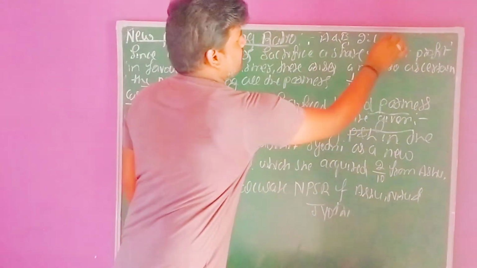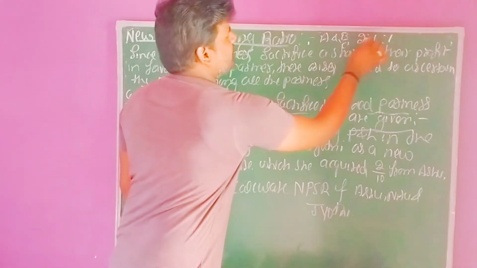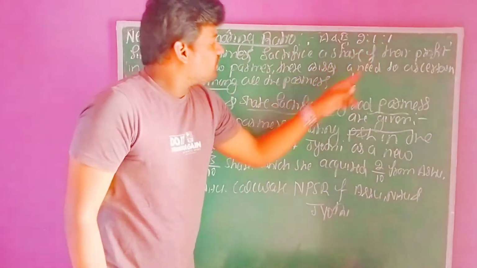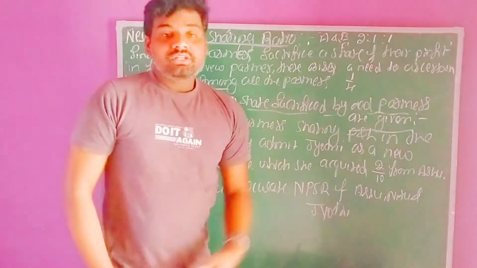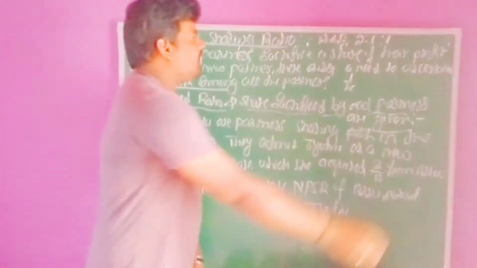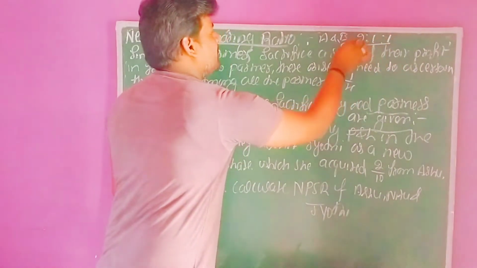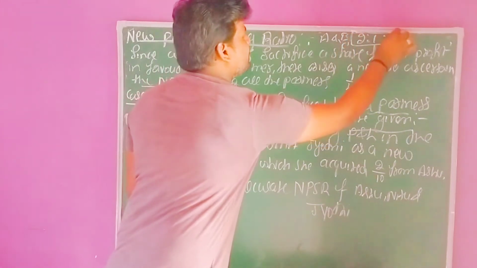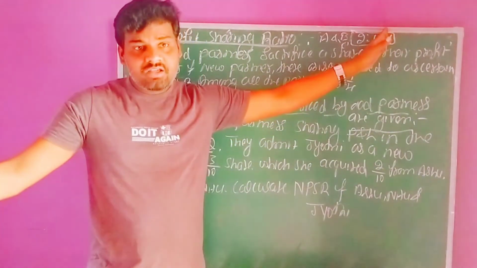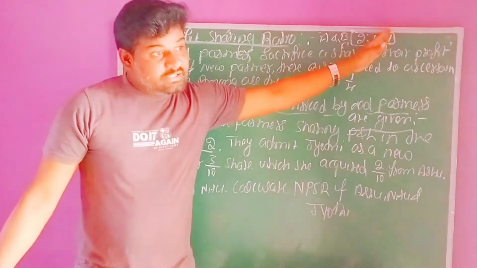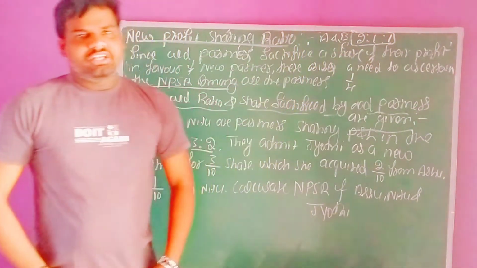So here, 1 plus 1, that is 4... One fourth of the share of profit they are sacrificing to the new incoming partner. After the reconstitution of the firm, the whole ratio becomes a new ratio, 2 is to 1 is to 1. After the admission of a new partner, we need to ascertain the ratios.